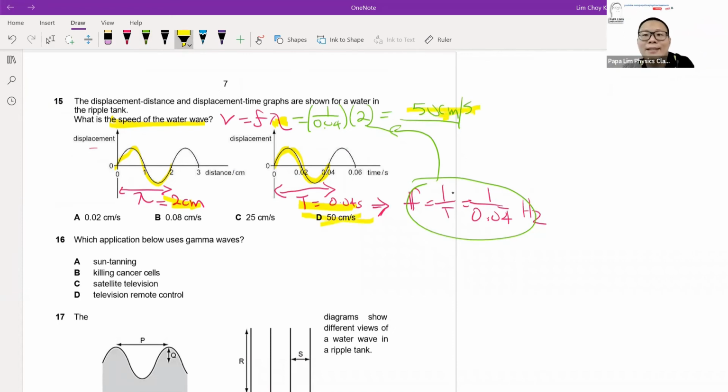So this is a classic example of how we use the graph to deduce different information. After that, we unify the information that we get by using the wave formula, v = fλ, to get what we need.